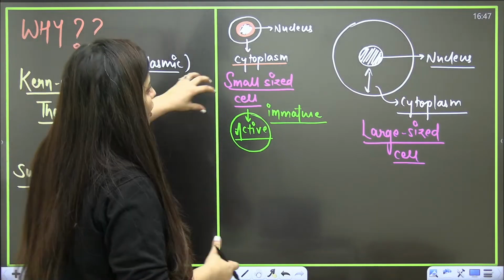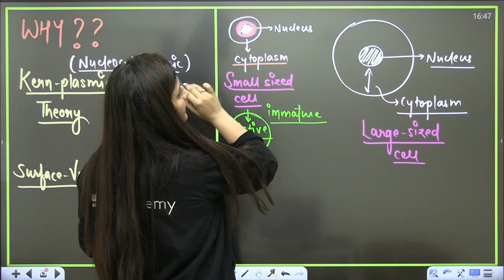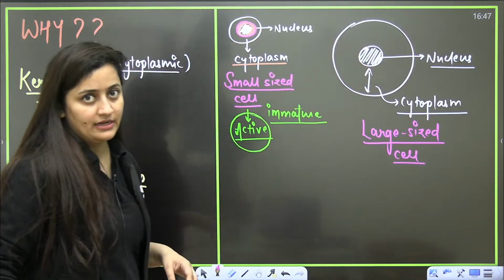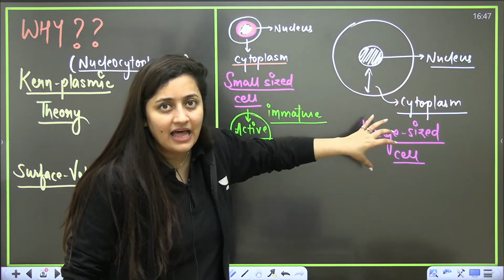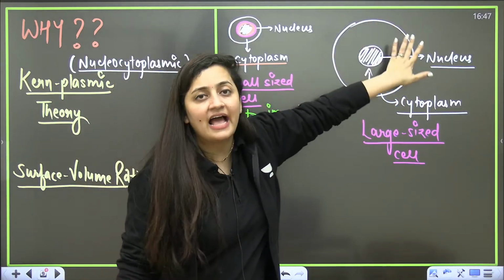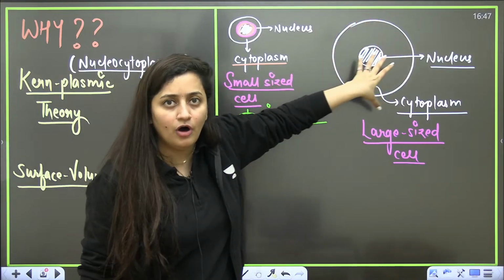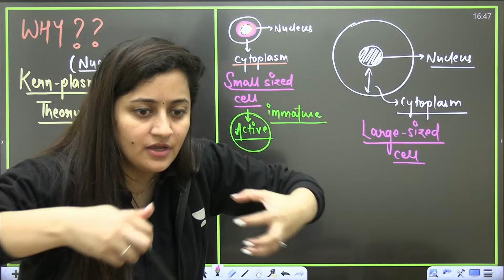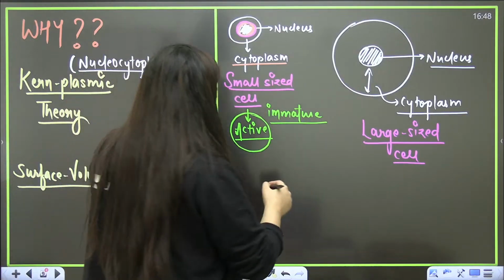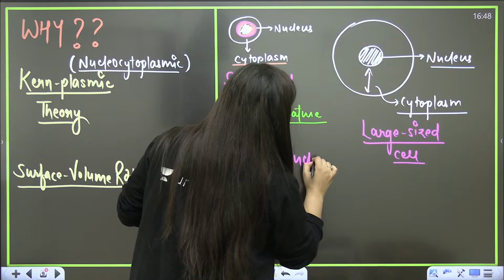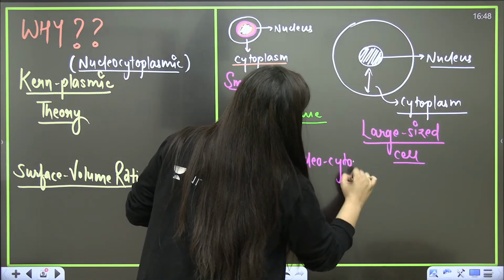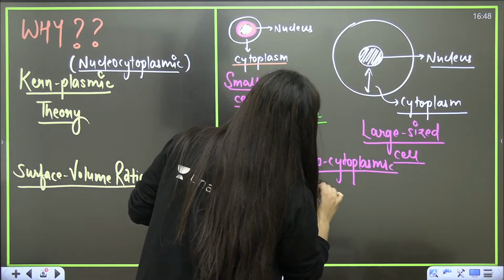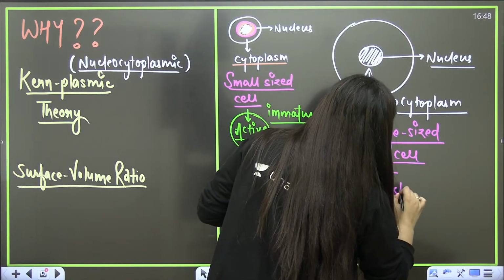When a cell is small in size, its nucleus is conspicuous. When a cell is large in size, its cytoplasmic amount will increase. So now in this large cell, the nucleus is not capable enough to take care of all the functions of the cell. When a cell grows, its nuclear to cytoplasmic ratio gets disturbed.